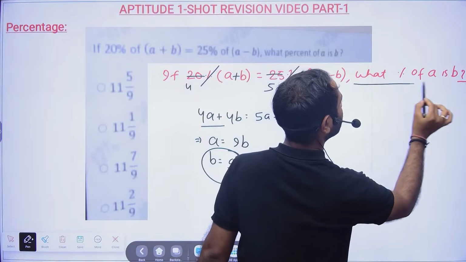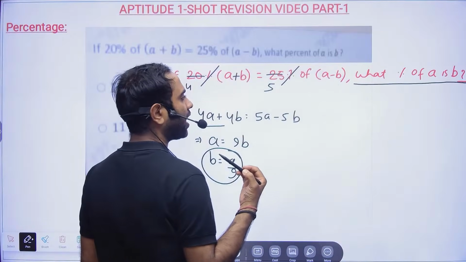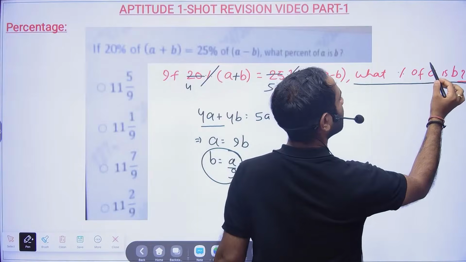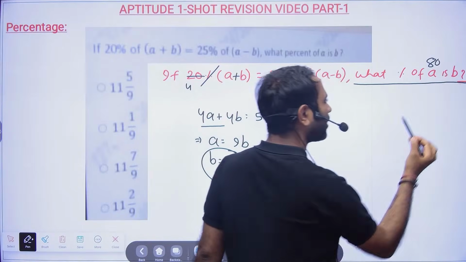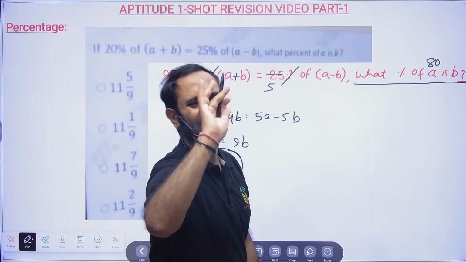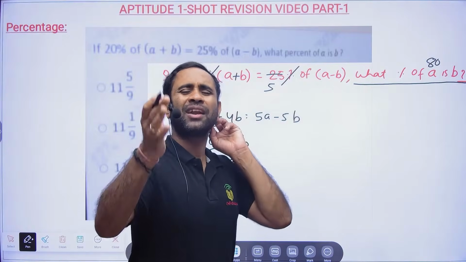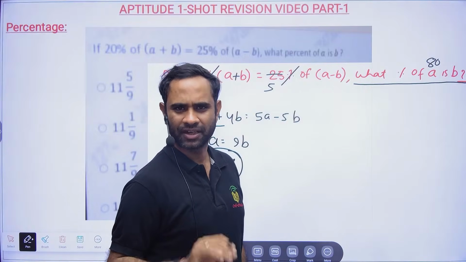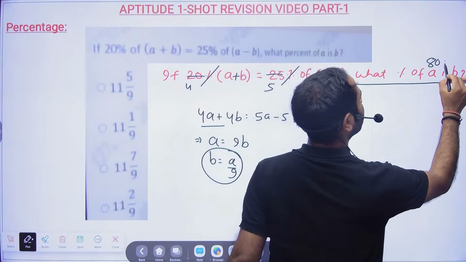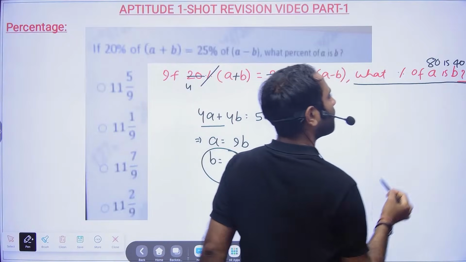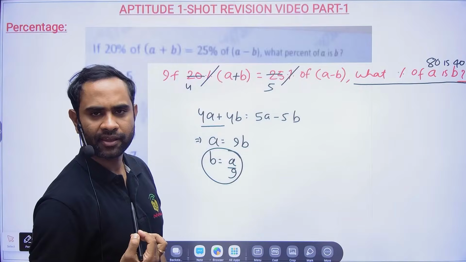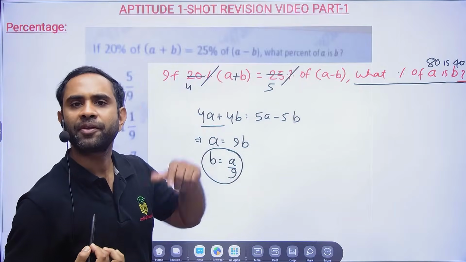Sir, what percentage of A is B? What percentage of A is B? Now, sir, I am not able to understand this line. Who is asking you to understand? Did I ask? No. What percentage of 80 is 40? Sir, 40 is 50% of 80.